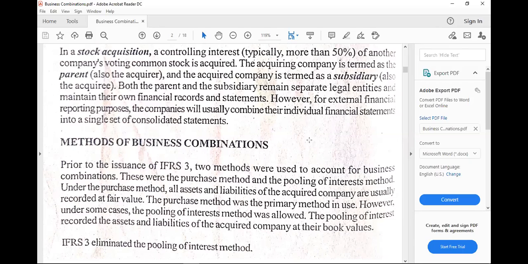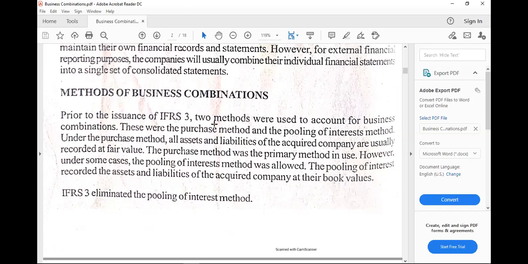However, we also have to take note that the fair values being said here would be for the assets and liabilities of the acquired company, which means that the acquirer or the acquiring company, that's another term for the parent, would still remain presenting the assets and liabilities at book values. Okay, I hope that is clear.